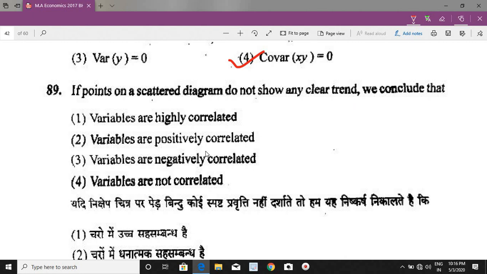And if scattered diagram is an upward sloping line, then it shows that variables are positively correlated. If scattered diagram is a downward sloping line, it shows that variables are negatively correlated. And if it is not making any clear trend, it means variables are not correlated. And we must know that the value of correlation ranges between -1 to +1. The minimum value of correlation will be -1 and the maximum value will be +1. And what is correlation? So correlation shows the relationship between variables or among variables.